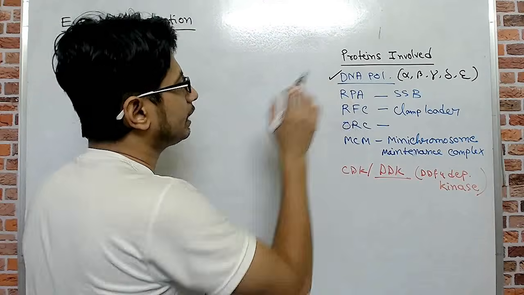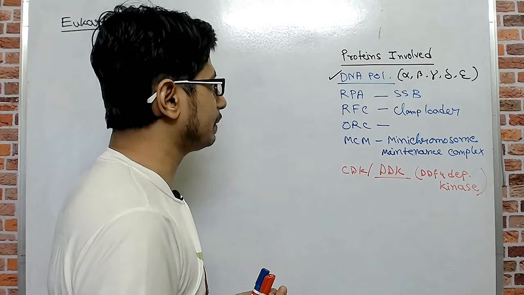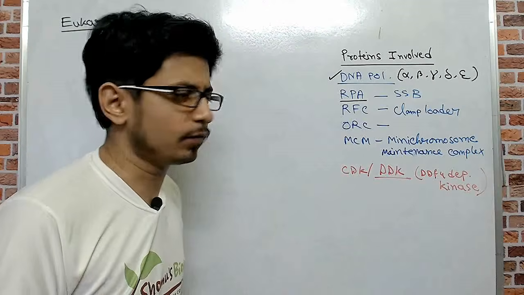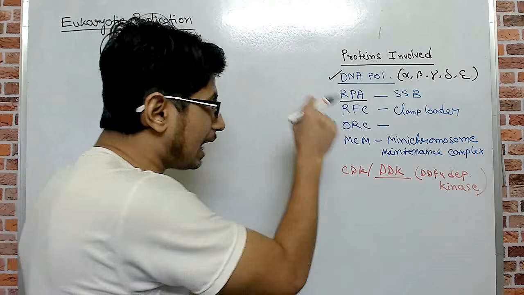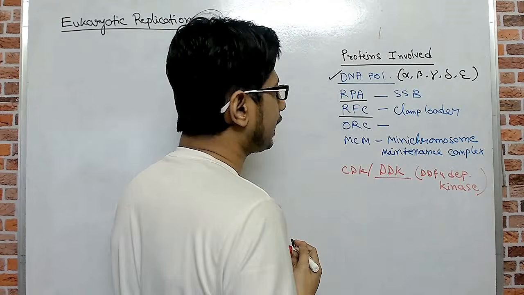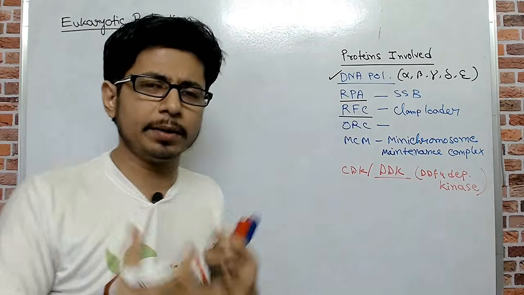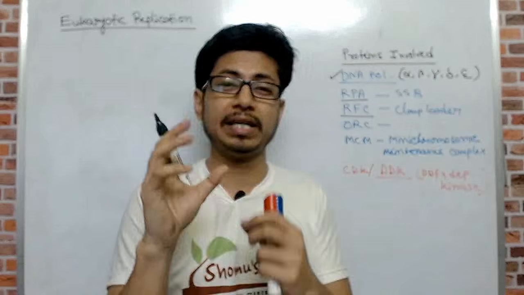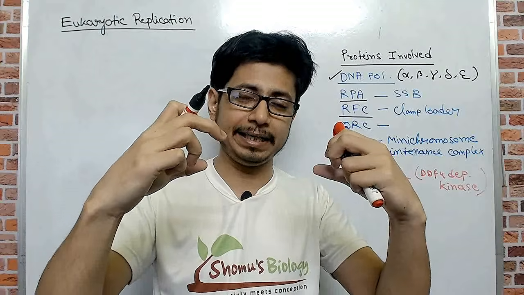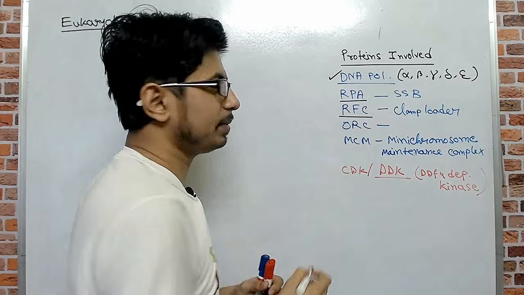And apart from the DNA polymerase, there are other proteins which are also involved in the process of eukaryotic DNA replication, and those are RPA. You can easily search the full forms online, so I'm not going to talk about that. But the RPA's job is like a single-stranded binding protein. There is a protein named RFC which acts as a clamp loader. If you recall the prokaryotic DNA replication, there is a clamp loader protein which helps to load the beta clamp onto the template DNA so that the DNA synthesis can be continuous. So in the case of eukaryotes, the name is RFC.